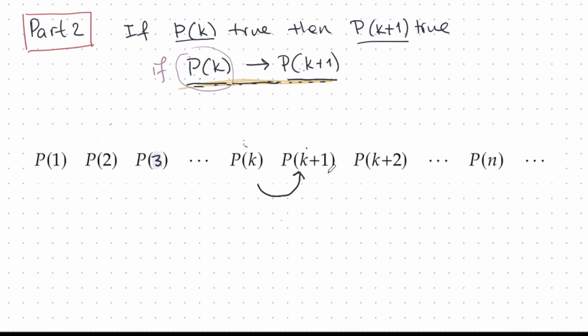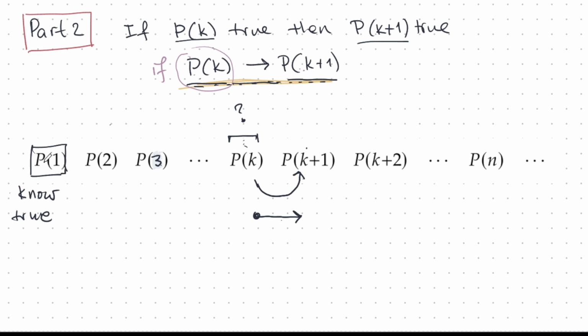However, I have a problem. I don't know that pk is true. All I know is that if it's true, then the next one is true. I don't actually know that it is true, so I'm not sure. But if we begin somewhere, let's say the simplest case, usually the first one, let's say we are able to prove this. So let's say this is true, proved, and we know it's true. We are able to do this proof some other way.